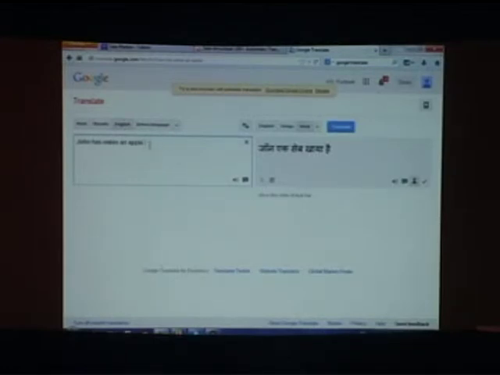John has eaten an apple which came from Simla. John Simla se aaya hai jo ek seb khaya. Is it adequate? No. Adequacy is violated. The apple came from Simla, not John. Okay, that's the meaning.